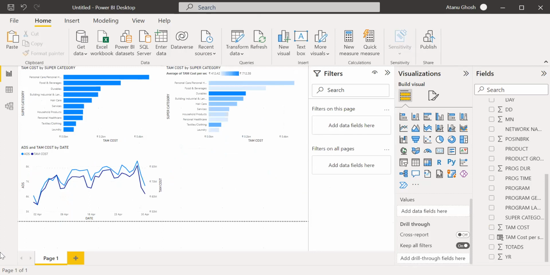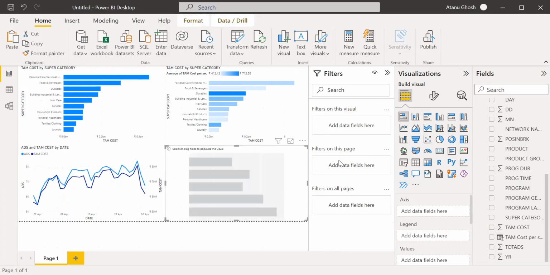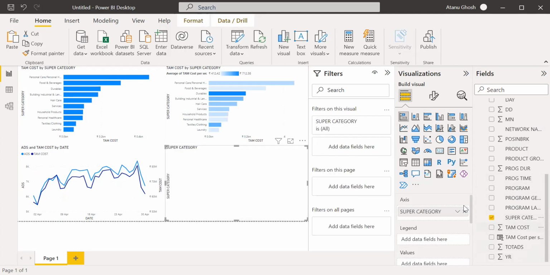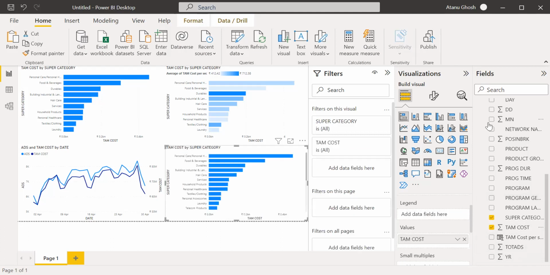Okay. So let us try this with network and see how the different categories of products advertise in different networks. So if I take another bar chart, what we are going to do is take super category, the TAM cost as the value, and in the legend, we are going to take the network.